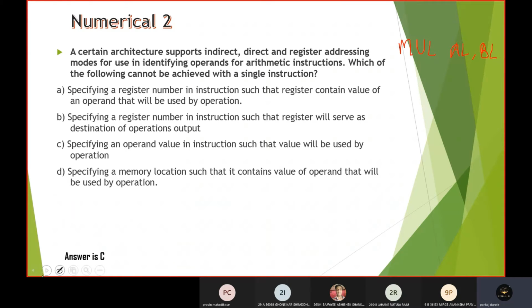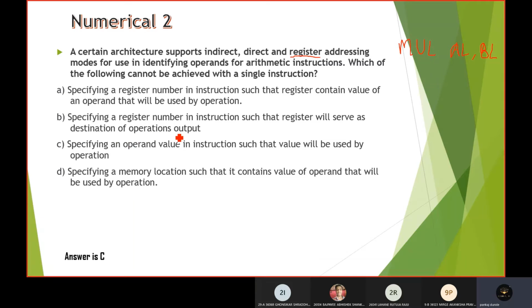Now this particular architecture is already supporting register addressing mode. So this cannot be, means which of the following cannot be achieved with a single instruction. So this can be achieved because this is the register addressing mode and this particular architecture is supporting the register addressing mode.